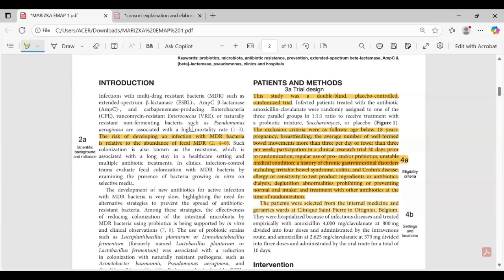Regular use of probiotics and/or prebiotics, unstable medical condition. A history of chronic gastrointestinal disorder including irritable bowel syndrome, colitis, and Crohn's disease, allergy or sensitivity to test product ingredients or antibiotic, dialysis, deglutition abnormality prohibiting or preventing normal oral intake, and treatment with other antibiotics at the time of randomization.